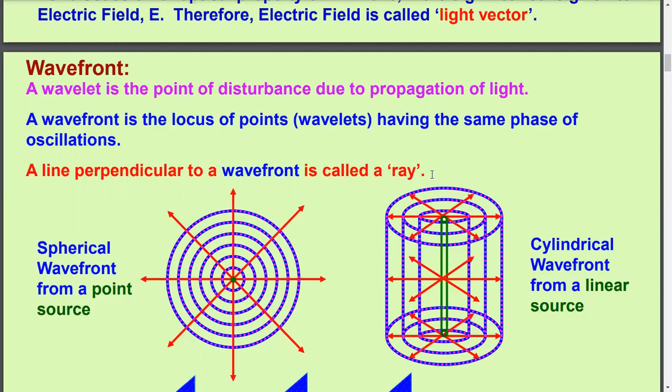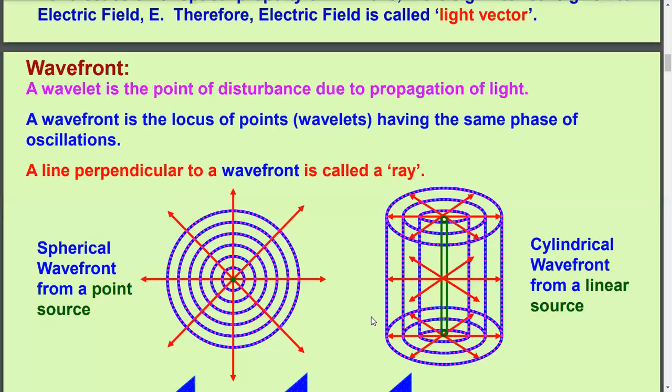So let us check out first. Take a single point as a point source or a point charge. Here, not point charge, here we say point source of light. A glowing bulb, a very small glowing bulb placed at this center, and you will see that a ray of light coming from that glowing bulb goes radially outwards. So this is the ray of light. You see the ray of light.